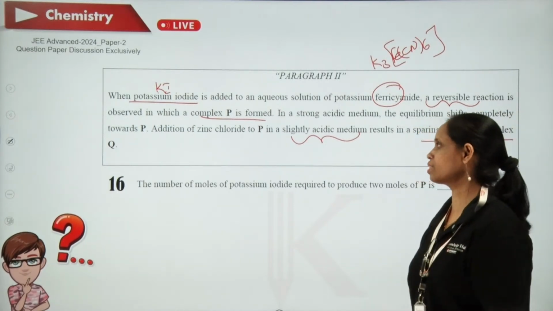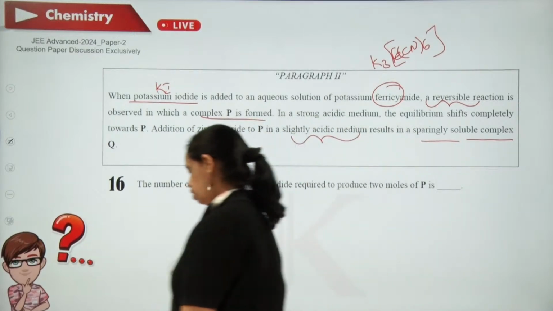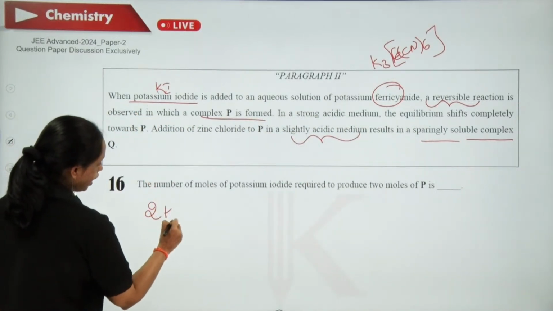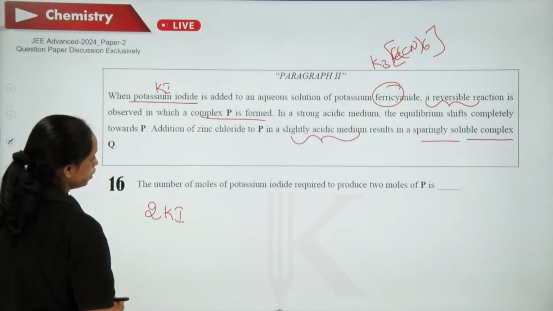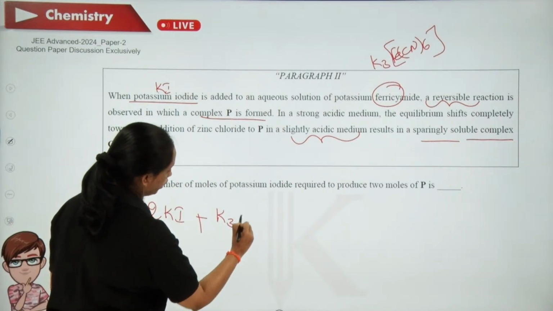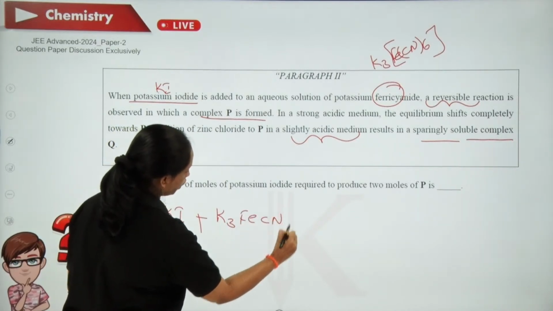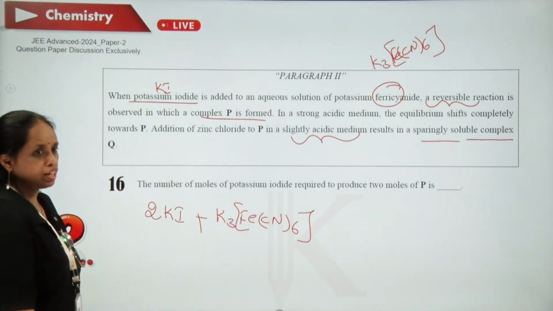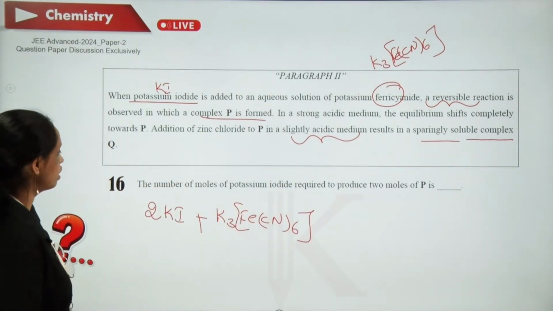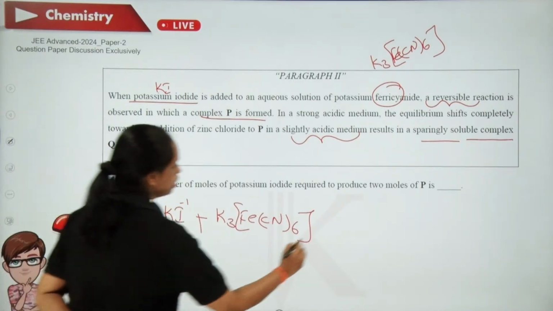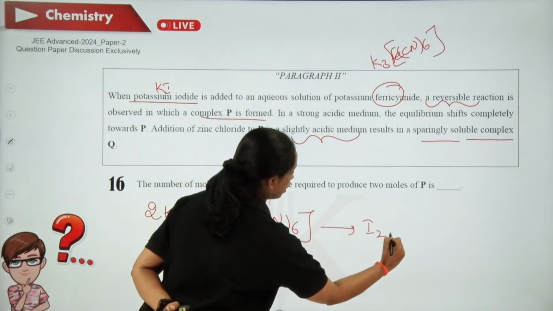Two reactions are there. In the first reaction, potassium iodide is made to react with K3FeCN6, which is an oxidizing agent. I minus gets oxidized to iodine.